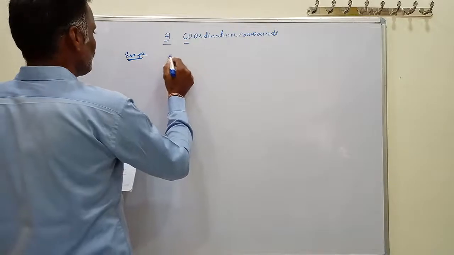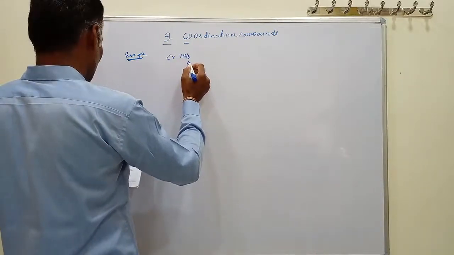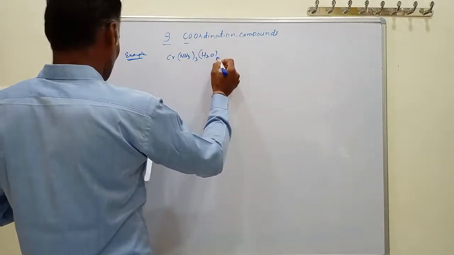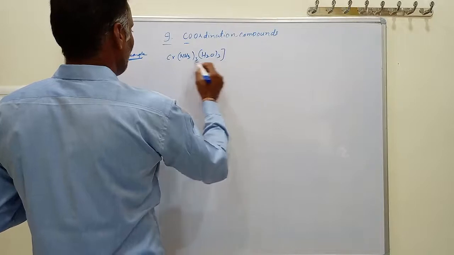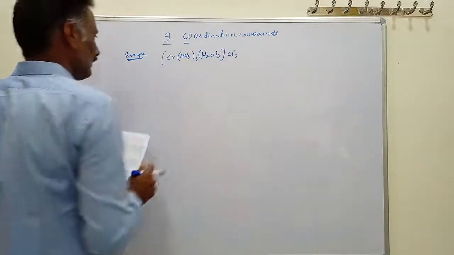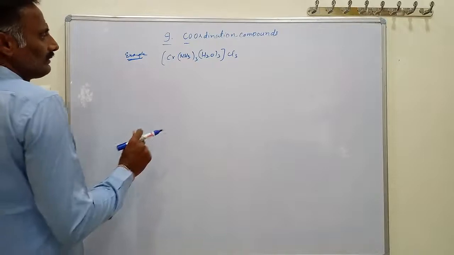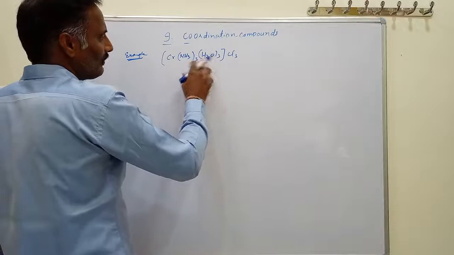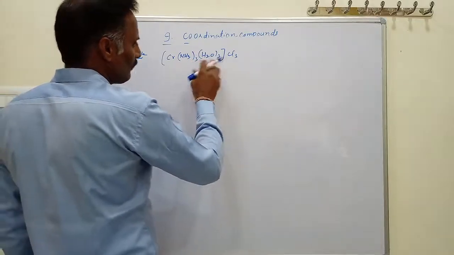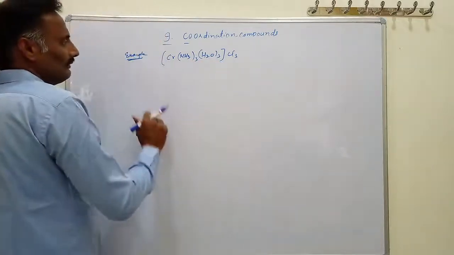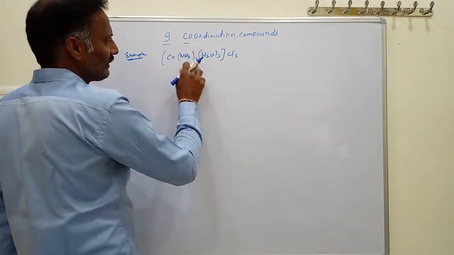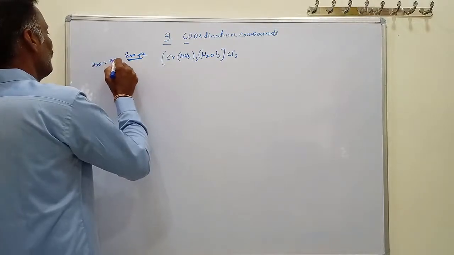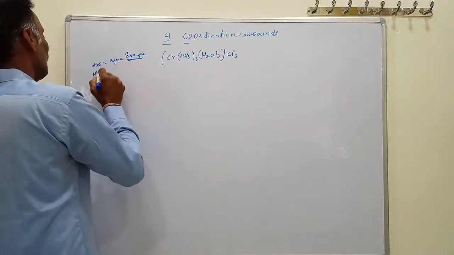First, give an example like this: Cr, NH3 taken thrice, H2O taken thrice, and Cl3. What are the rules here? First we write down the names of the ligands. If it contains two different ligands, they are arranged in alphabetical order. NH3 is called amine and H2O is called aqua.